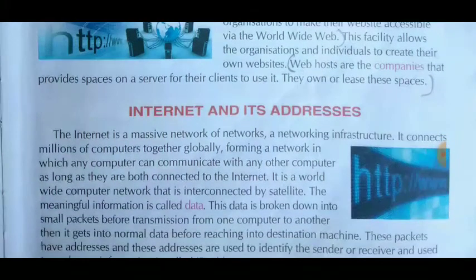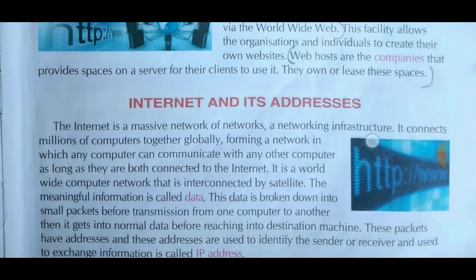The next topic is the internet and its addresses. In a network, any computer can communicate with any other computer, but both computers must be connected to the internet. There is one condition: computers can communicate when both are connected to the internet. If one has internet and the other is not connected, communication is not possible.